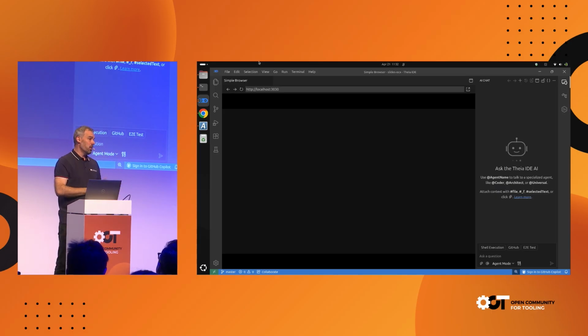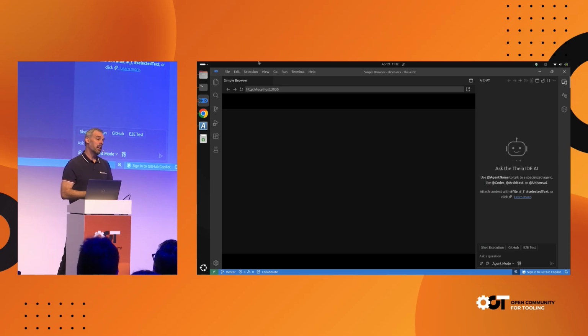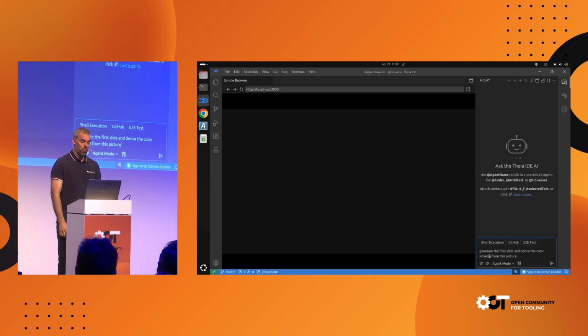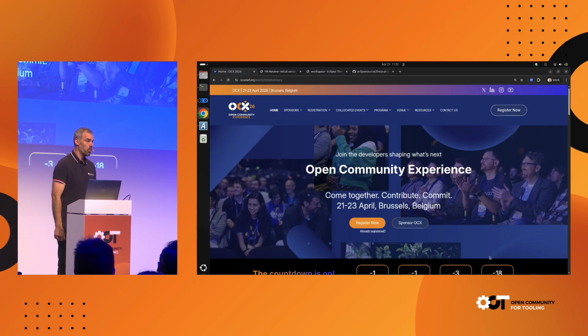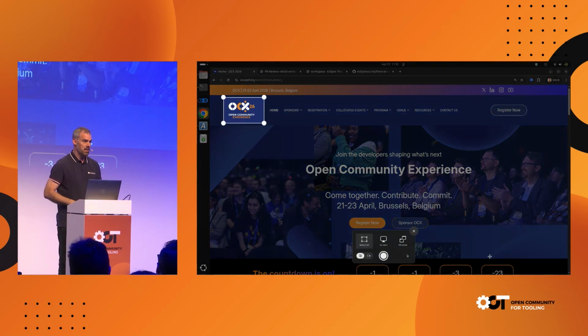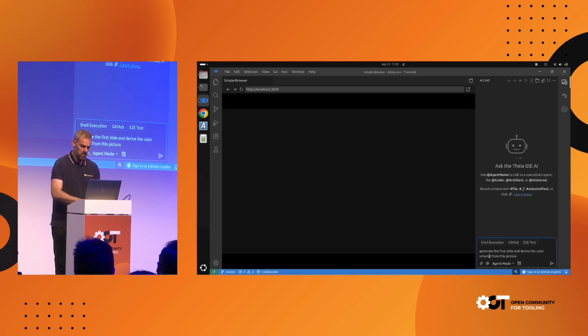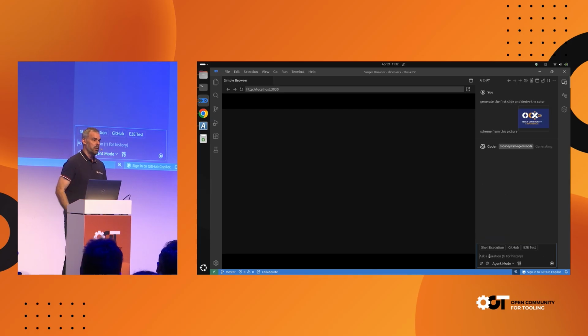What you see here on screen is the Theia IDE that integrates Theia AI. Both are Eclipse projects, and they allow you to create AI tools and IDEs. And my first prompt is: hey, generate the first slide and derive the color scheme. For this, I quickly go to the OCX website because I want my slide to look like an OCX slide. So I take a screenshot of the logo here. I go back, paste this here, and hit enter.